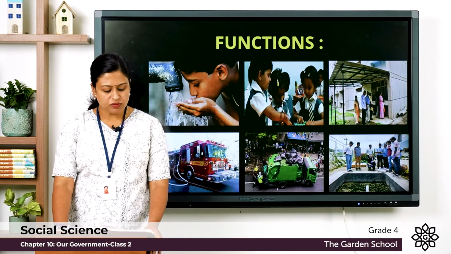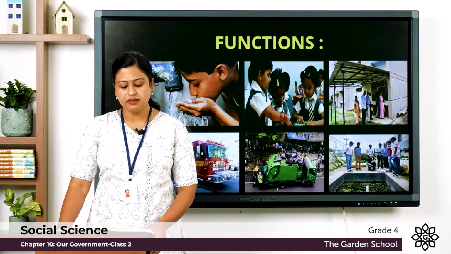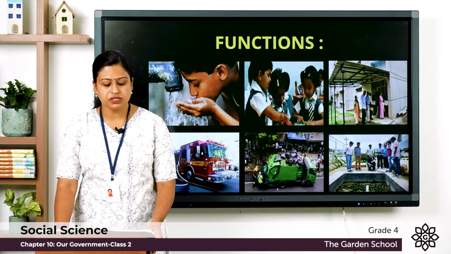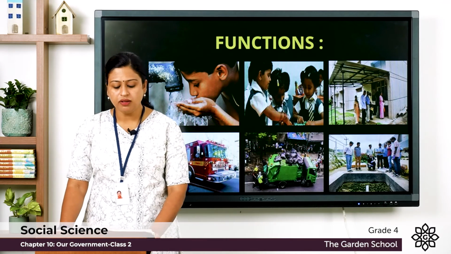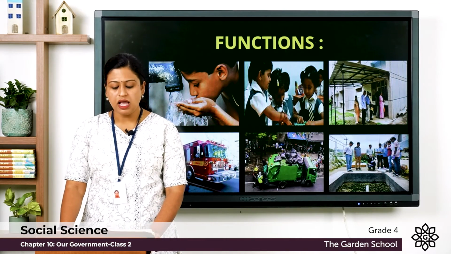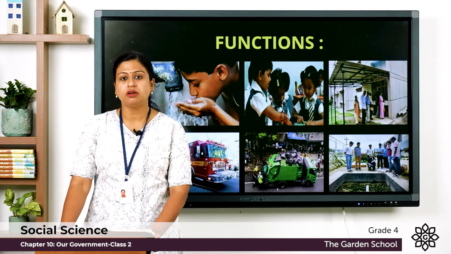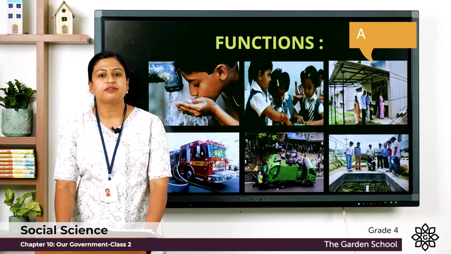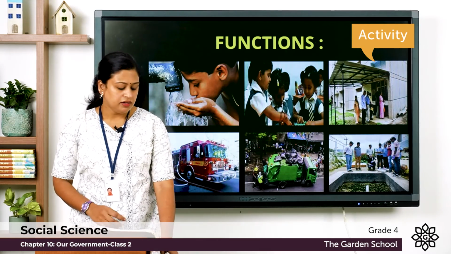Next, let's move on to page number 90, and here you can see Life Skill: Stepping In. There is a question, and the question is, write a letter to the governing body in your town or city, asking them to plant some trees in your area. Give reasons how it would be beneficial for your locality. You have to write the answer in your notebook with proper date.